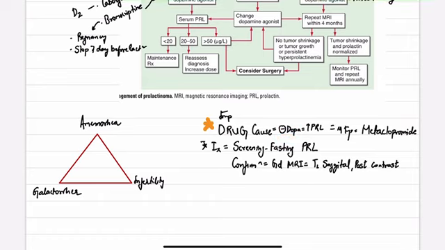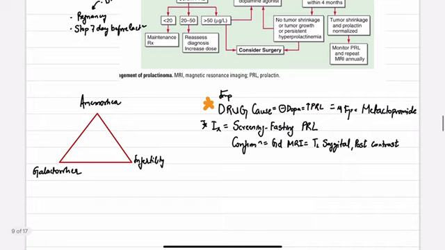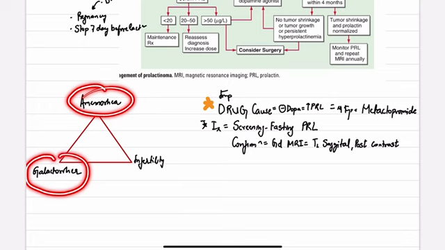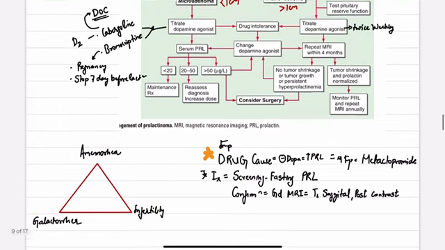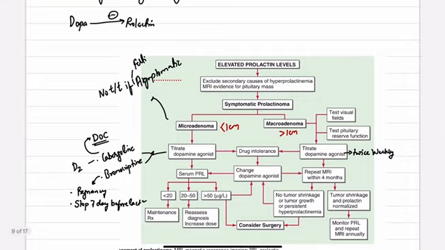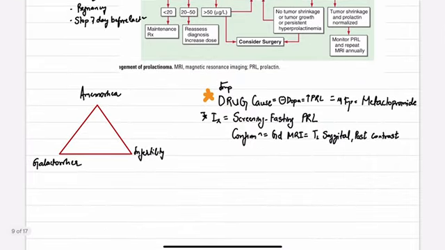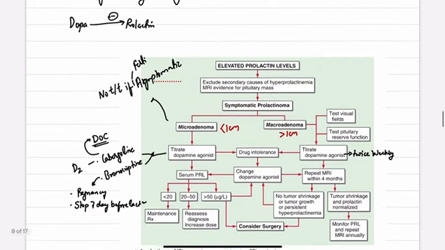The investigation is screening with fasting prolactin, and for confirmation you have to do gadolinium-enhanced MRI, T1 sagittal and post contrast, and compare for micro and macro adenoma. The triad of prolactinoma is amenorrhea, galactorrhea, and infertility. You remember the galactorrhea: why is there galactorrhea? Because prolactin increases the formation of breast gland, and there is amenorrhea and there is infertility. Okay, this is all about this small topic, prolactinoma.